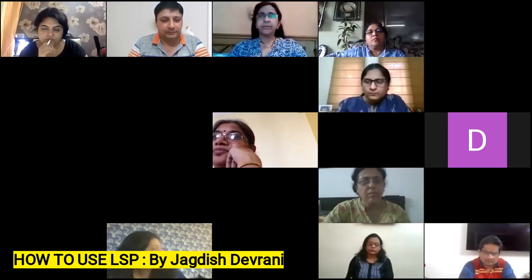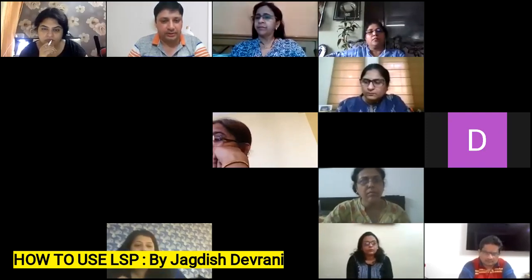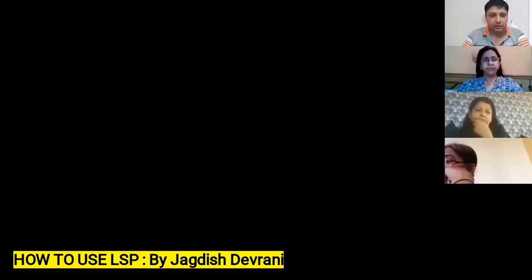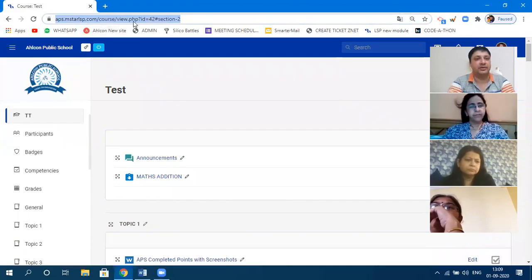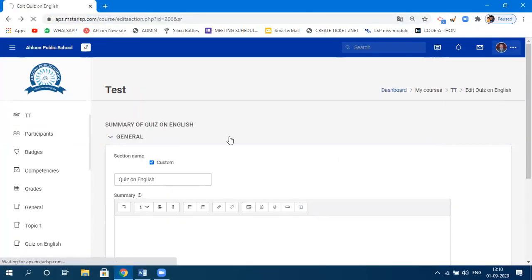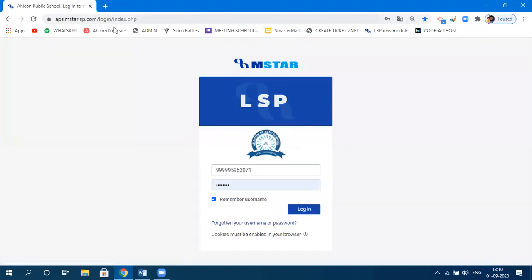Initially, when we log in to this system, you need to follow this path. I'll show you from the beginning how to go ahead. The first page that will appear is aps.mstarlsp.com/login/index.php. Just follow the PDF, where I have specified the same thing. You need to write this address into the address bar, click on enter, and this page will appear.